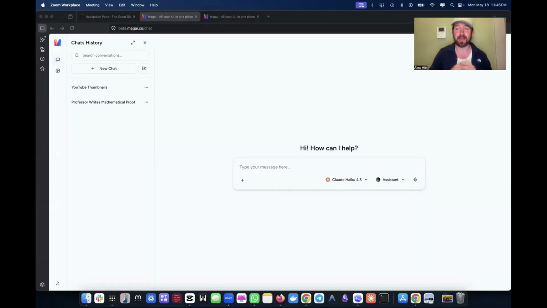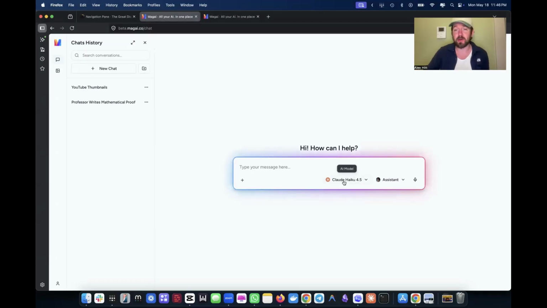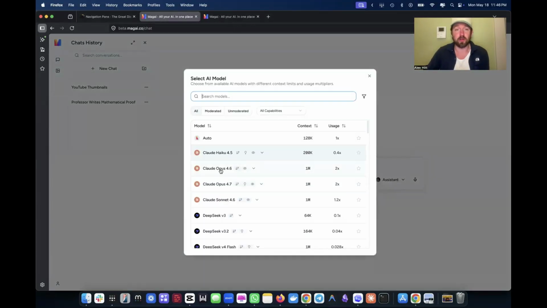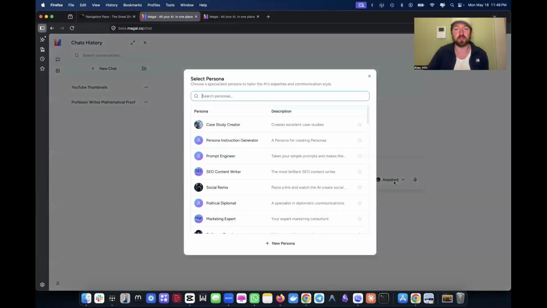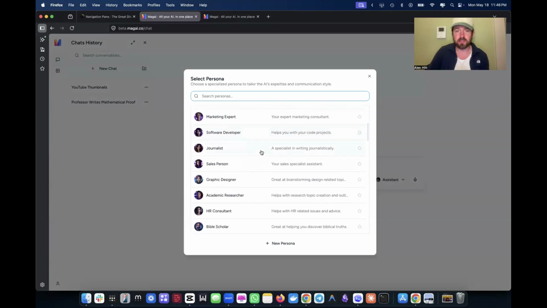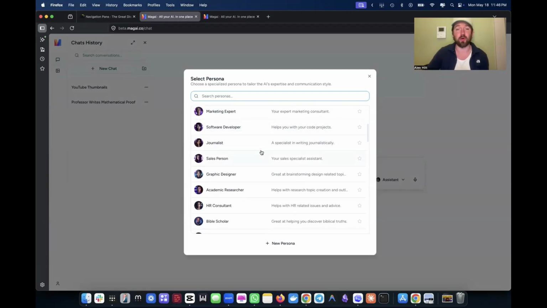I'm here in Magi, and in this tutorial, I'm going to show you the different personas available that you can use for your different chats. So for anything that you're chatting with, for example, I'm chatting with Claude Opus 4.7 right now. I can click on this persona, and what a persona is, it's essentially a type of customized AI profile that you're using to influence or enhance the chat that you're in. So you can see that we have all these different types of personas here that are specialized in different categories.